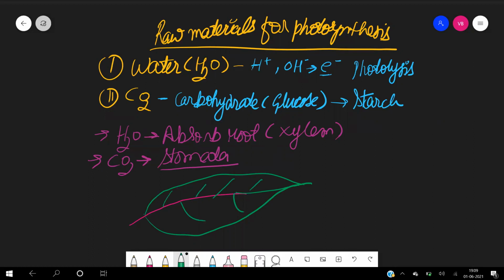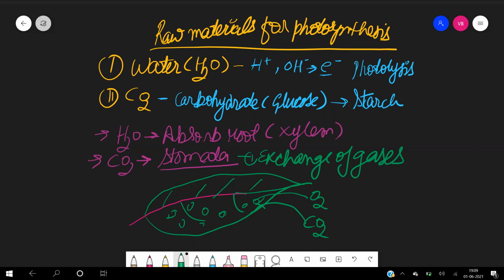But under the microscope, you will see that it has very, very tiny holes. And through these tiny holes, the exchange of gases takes place. Which gas will enter? Through these stomata, carbon dioxide will enter, and of course, oxygen will be released. So, the function of stomata is exchange of gases.